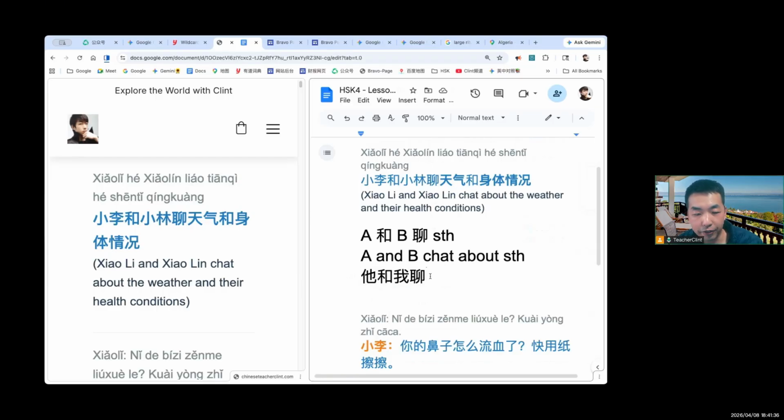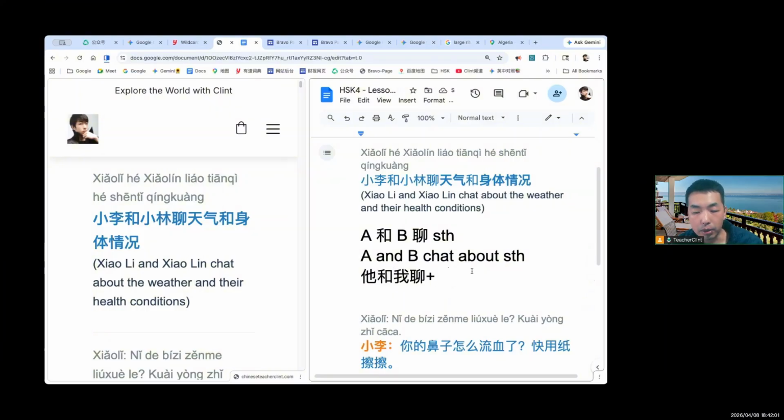Guys, be flexible. It can be any two people, like a little girl and her mom. So for the two people, you just add somebody 和 somebody else, and 聊, chat about, and then plus something. And then you add the topic you talk about.